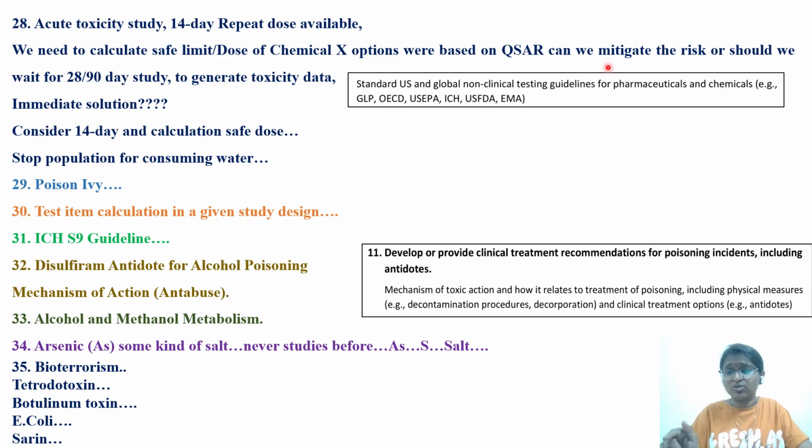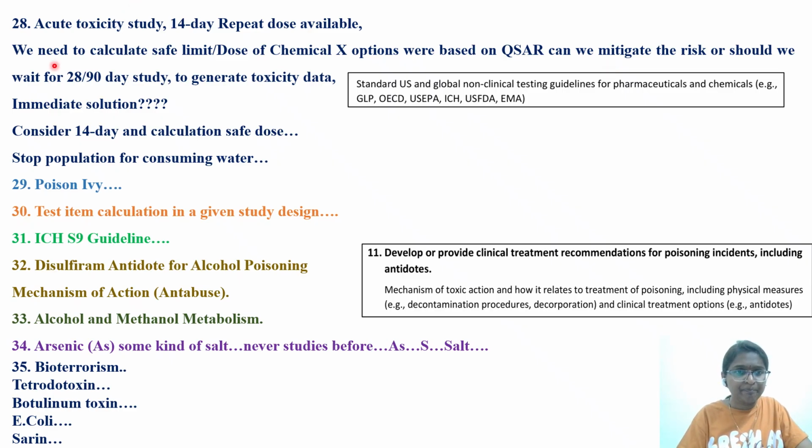So now there is an ongoing 28-day study or 90-day study. Should we wait for the completion of this 28-day or 90-day study, and wait for the NOAEL from this study to be considered as the point of departure to derive the health-based exposure limit? Like that they're asking. Or will you consider the 14-day study and immediately stop that particular population from consuming water? So they have linked this question to the contaminant which is present in the drinking water.